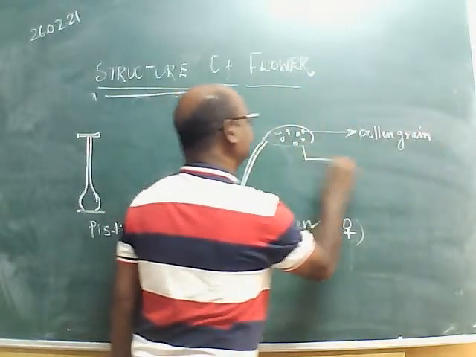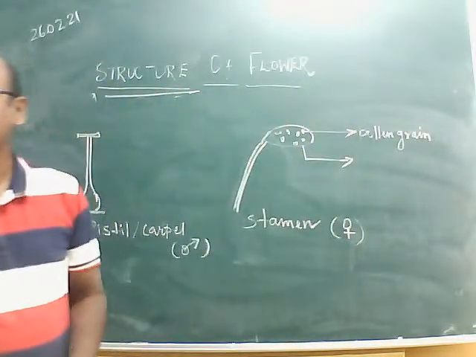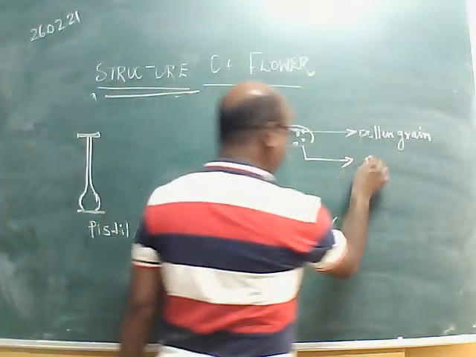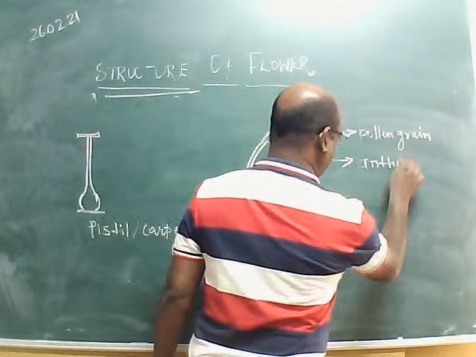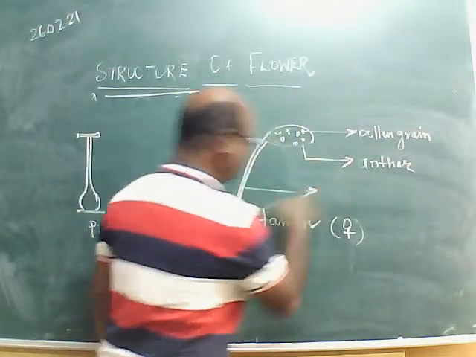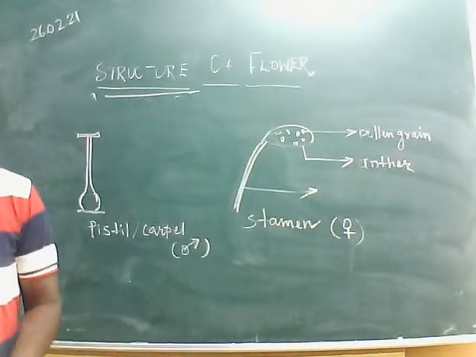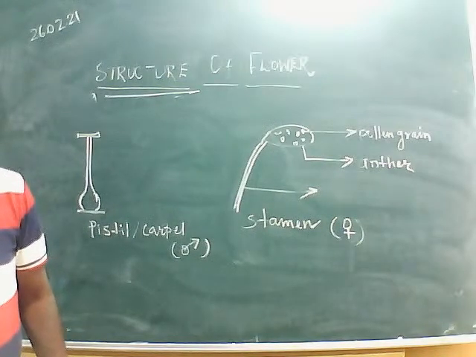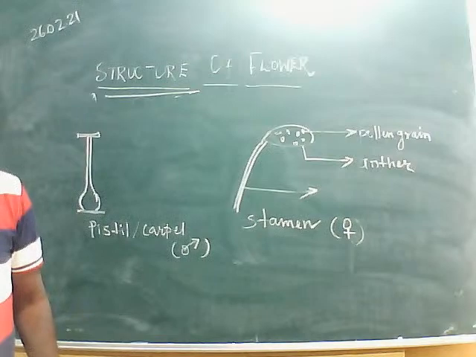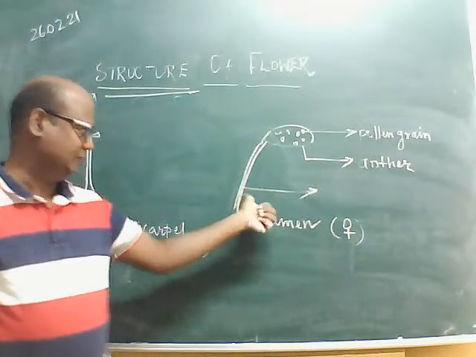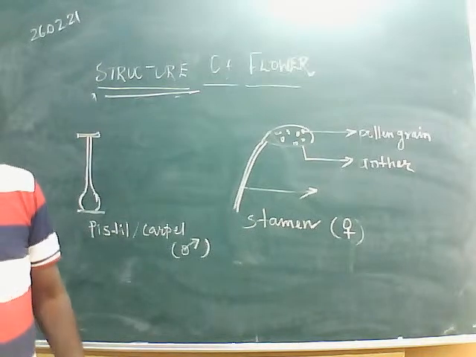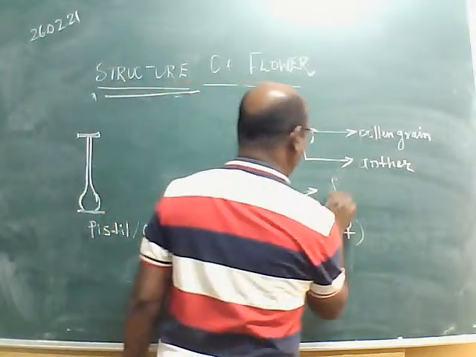This one, write down the answer: anther, very correct. And this one, write down the answer in the chat box. Janvi has written pollen grain. This one I am asking, this stalk. Yes, Eliza has written the first correct answer: filament.